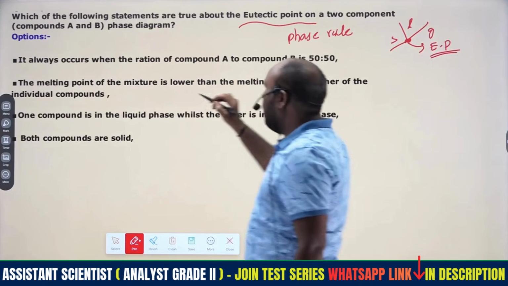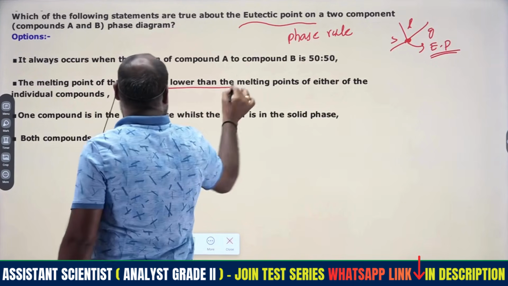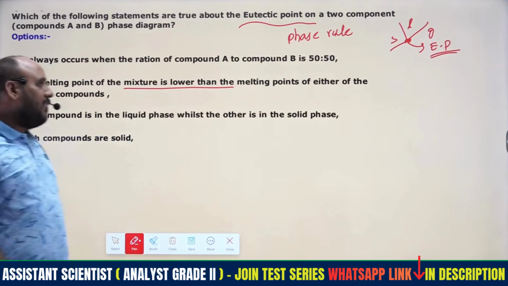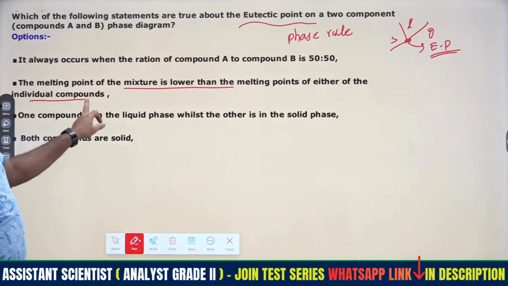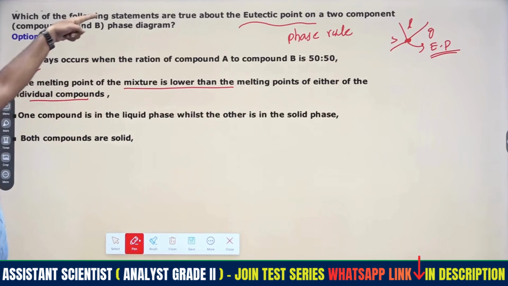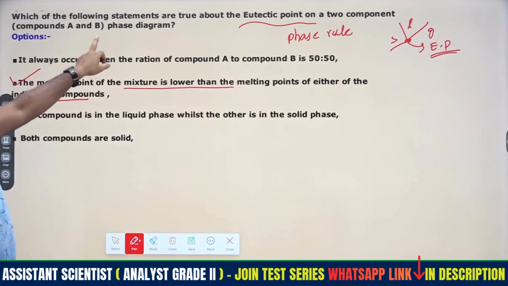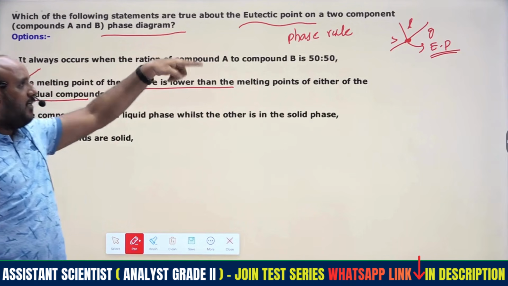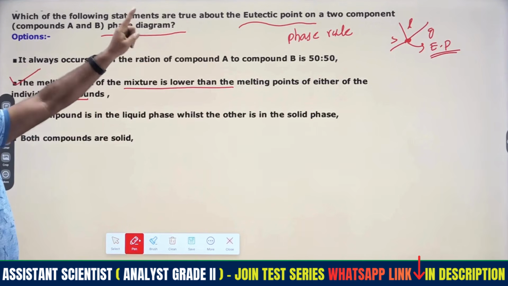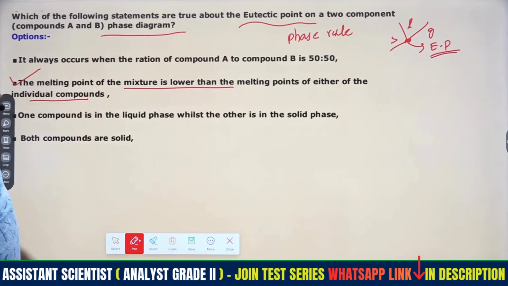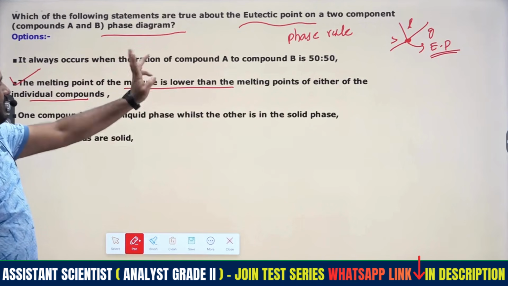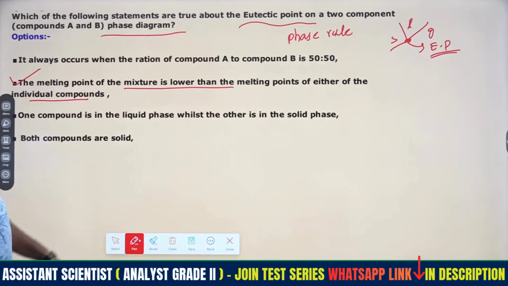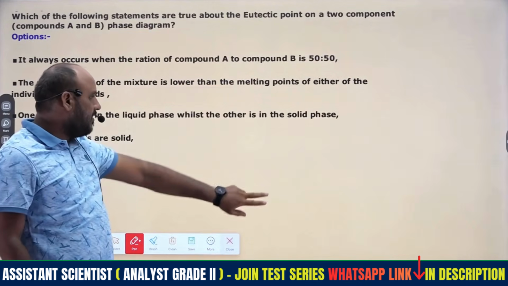At this eutectic point, the melting point of the mixture is always lower than the melting point of the individual compounds. So this option is suitable for the eutectic point in a phase diagram. Eutectic point means all the phases exist at that particular point, where the melting point of the mixture is lower than the individual components.